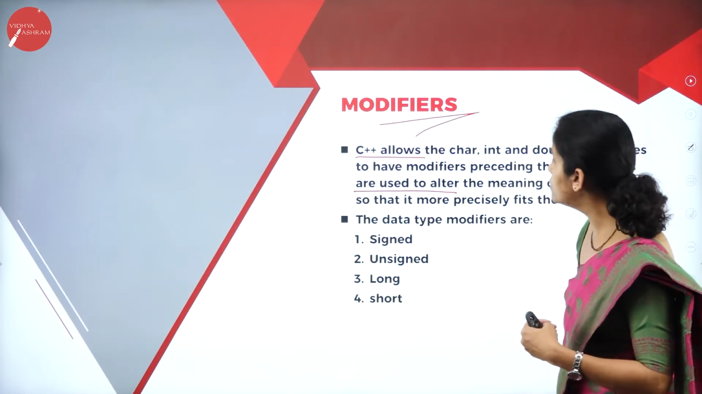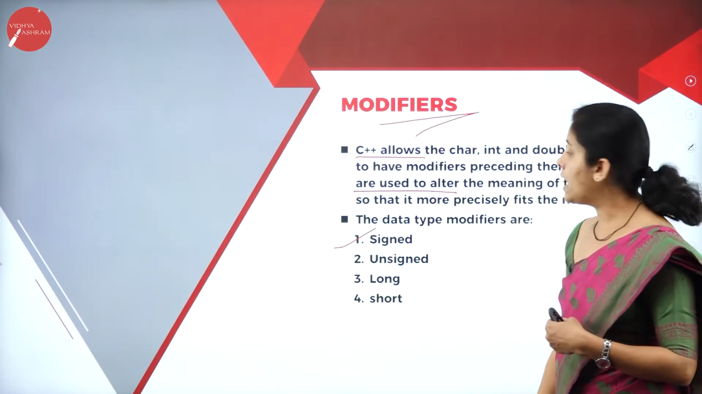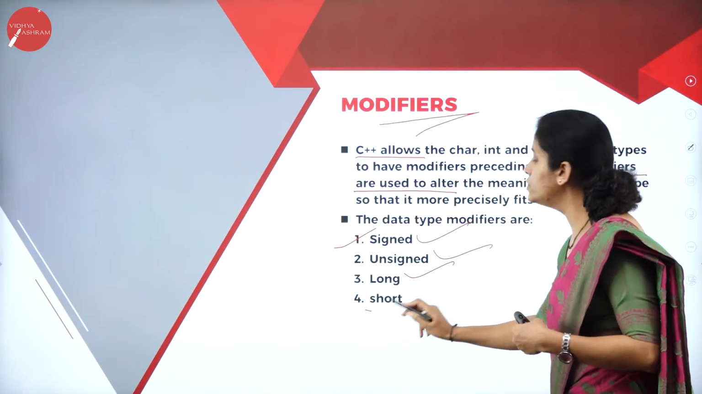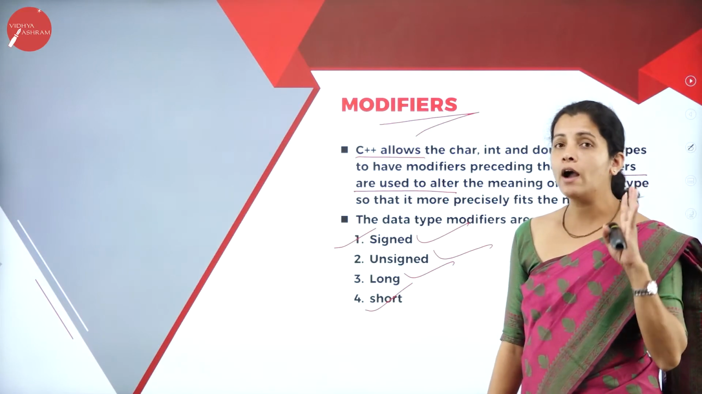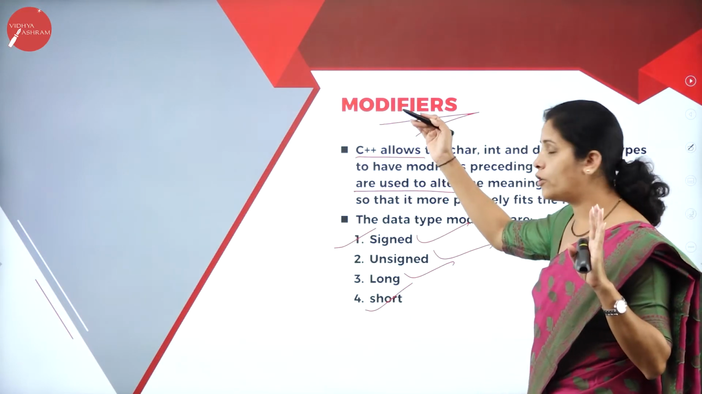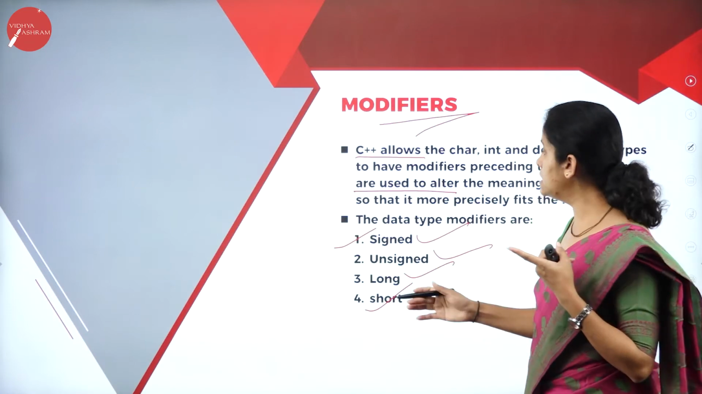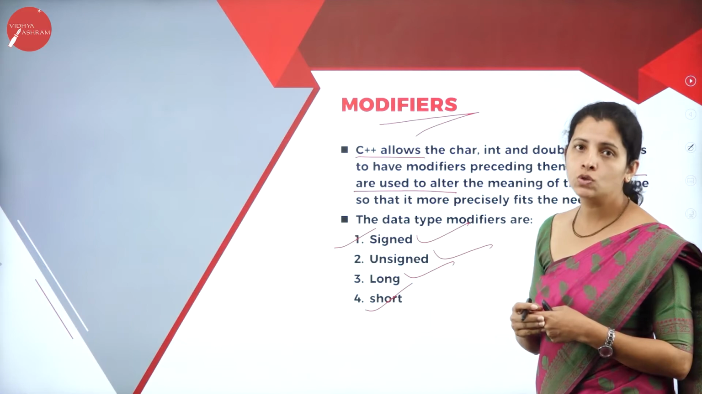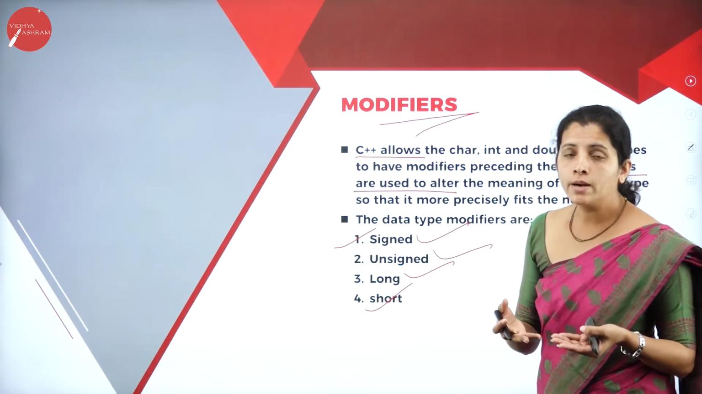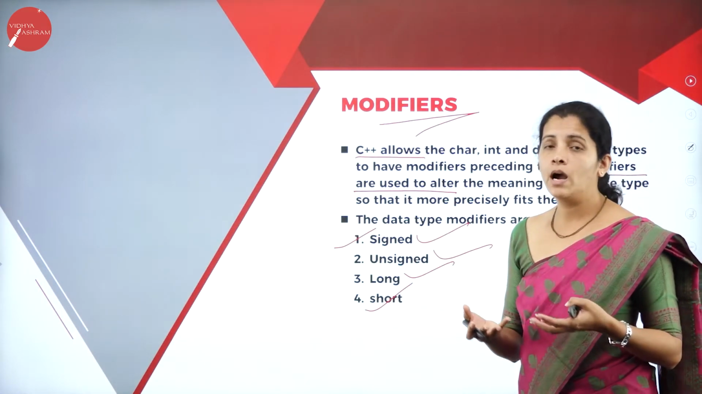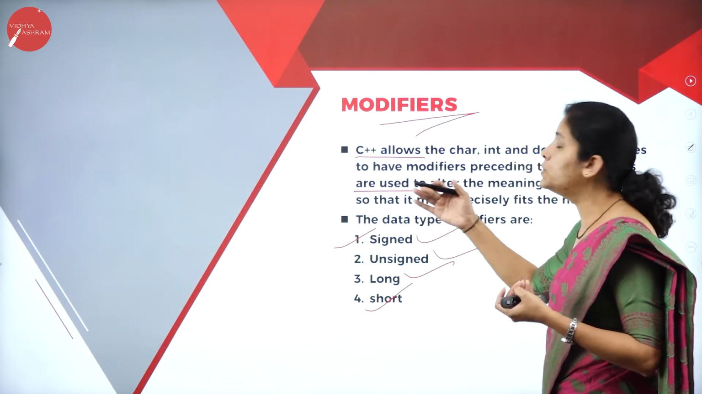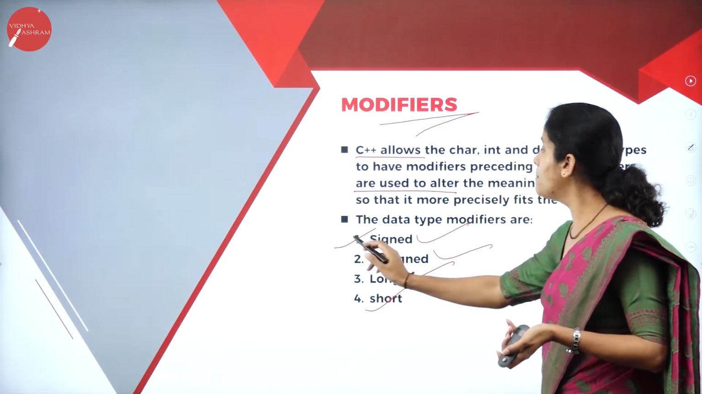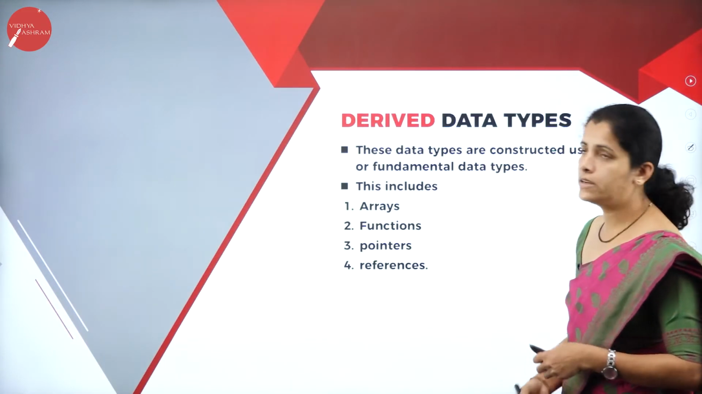Then what kinds of modifiers am I going to have? That is signed, unsigned, long and short. So I'm going to have 4 different types of modifiers. What are those? It is signed, unsigned, long and short. Why do I require a modifier? There are certain times I want to modify the actual meaning of fundamental data types. At that time, I require modifiers.